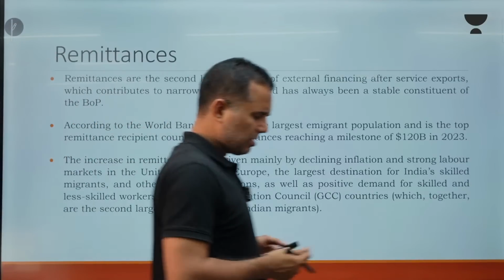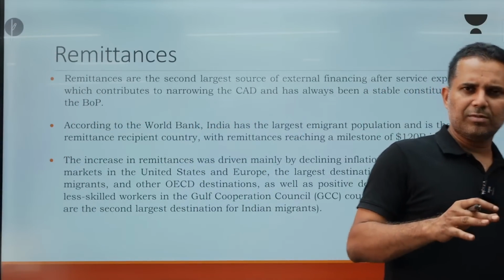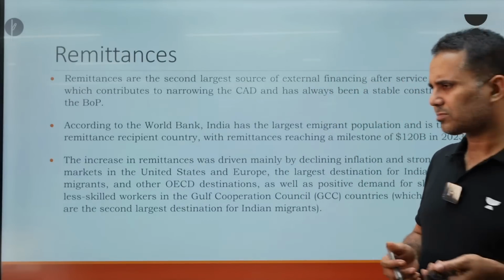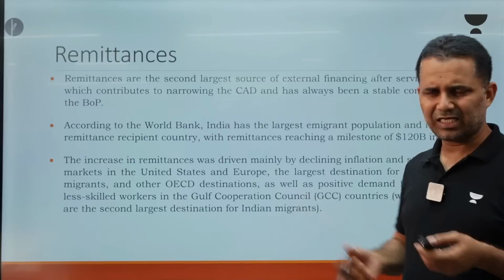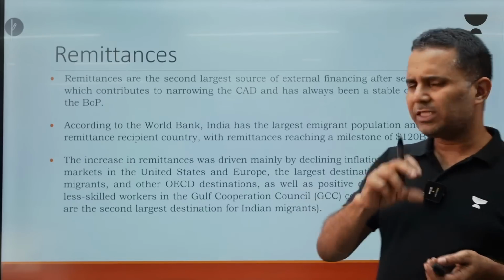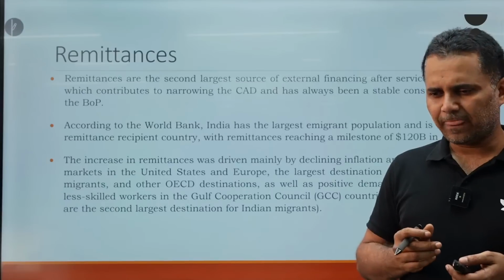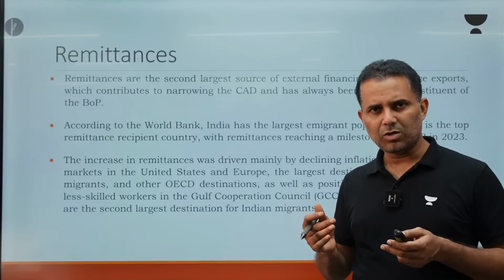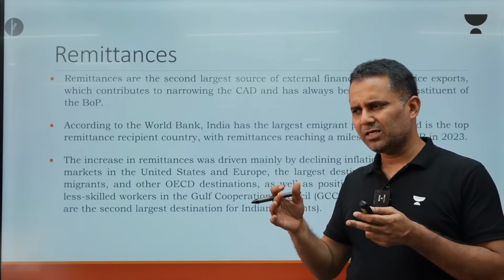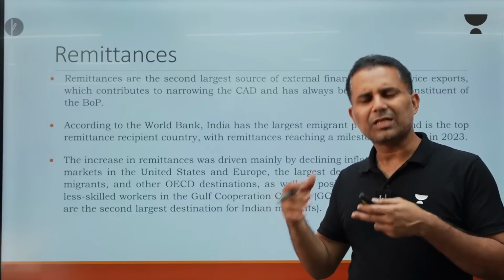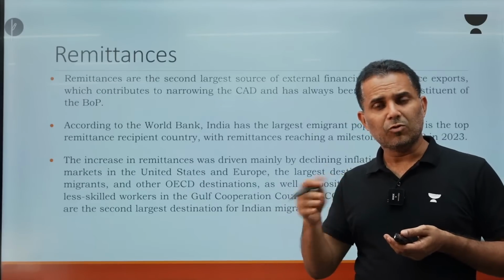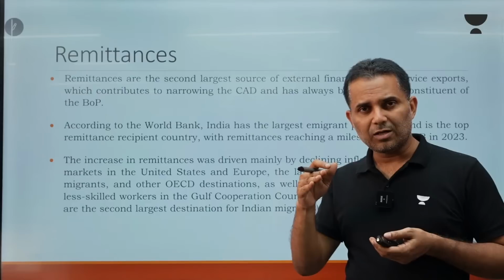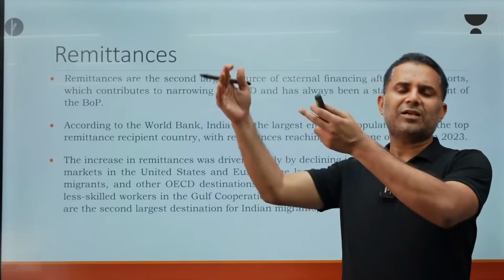Remittances: India is the largest recipient of remittances. Last year we received $120 billion. Then it is Mexico, then China. What change we are seeing in remittances is that earlier the majority of remittances used to come from Gulf countries, mostly unskilled, semi-skilled labor. Now we are getting more remittances from US and European countries where more skilled Indians have gone.